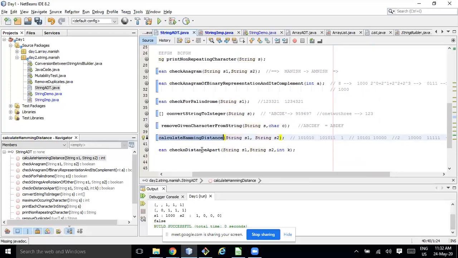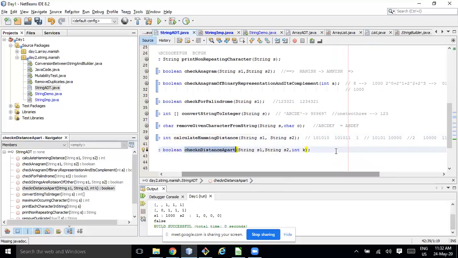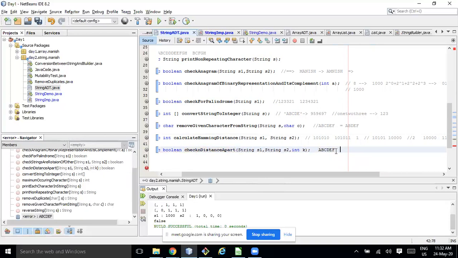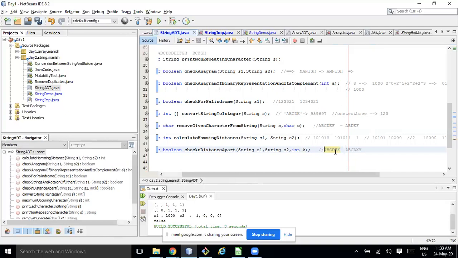Okay. Another is, we can target these two problems together: calculate Hamming distance and check distance apart. So if I say one string is A, B, C, D, E, F, and another string is A, B, C, D, X, Y, where K represents the number of elements that are differing. Here EF is differing with XY.